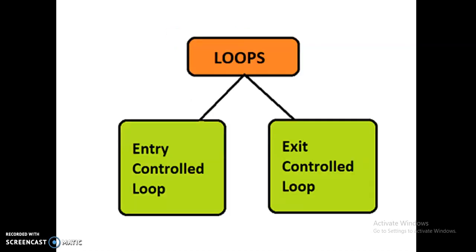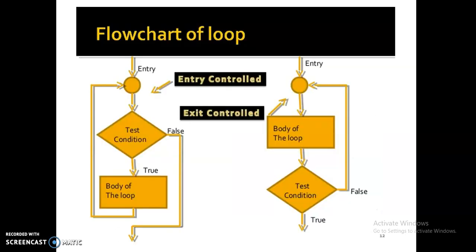Before we start with the while loop, for loop and do while loop, generally loops are divided into two types: entry control loop and exit control loop. The difference is clear from the names themselves. On the left side of the picture, I have shown the flowchart for the entry control loop.